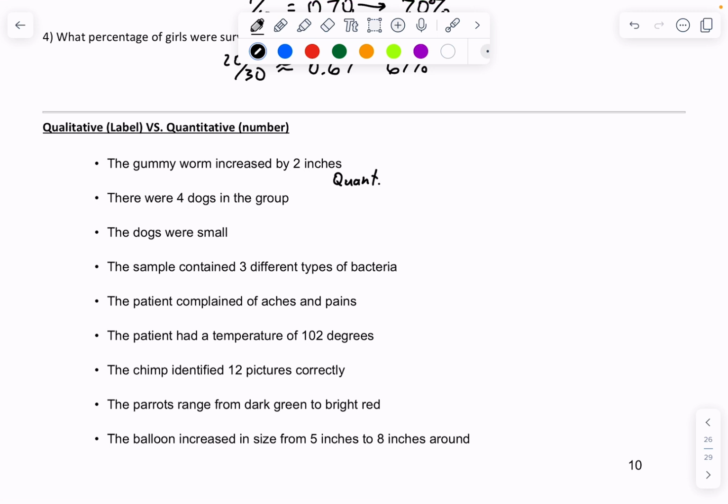There were 4 dogs in the group. This also is a measurement. You're just counting the number of dogs, which is quantitative. The dogs are small. That's a descriptor. So this one is qualitative.